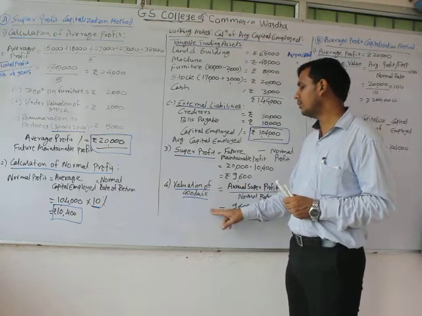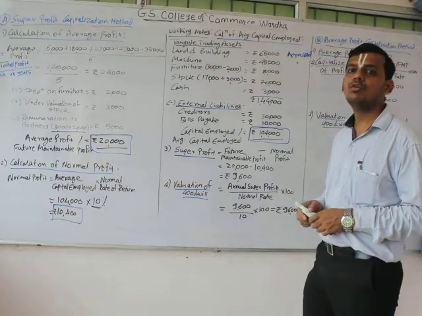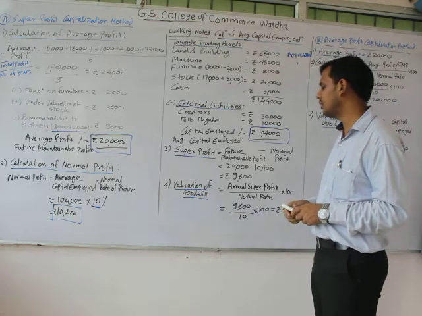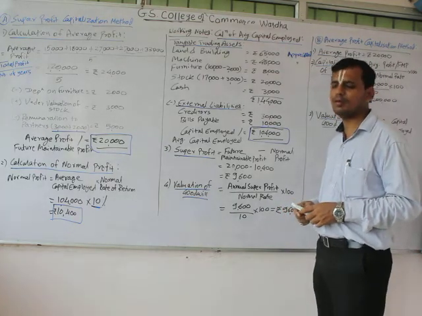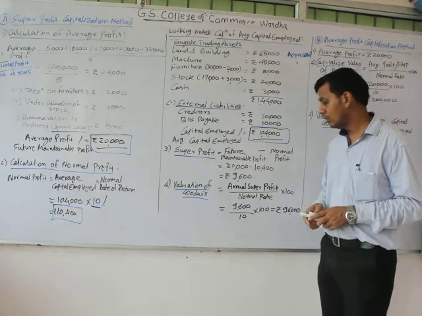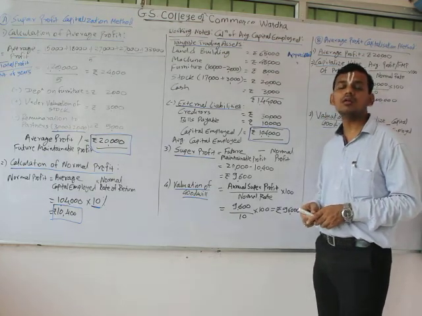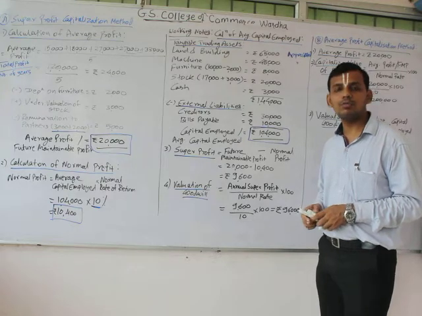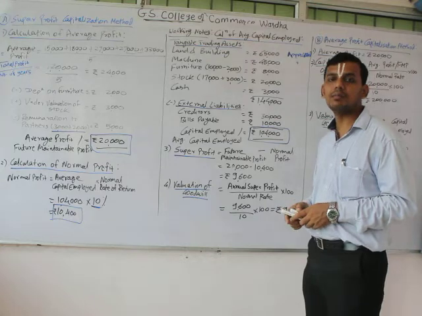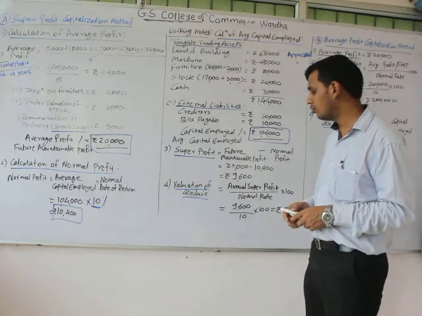The last method is the valuation of goodwill by the super profit capitalization method. In case of super profit capitalization method, if the number of years of purchase has not been given in the question, then we have to use the normal rate of return as a parameter for calculation of the value of goodwill.